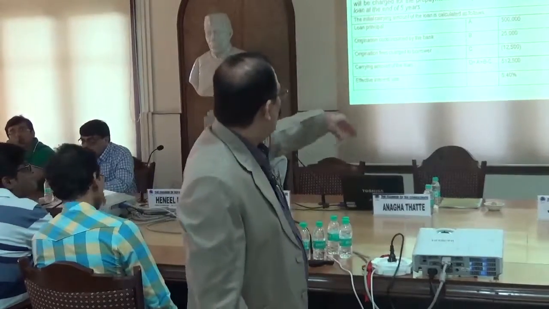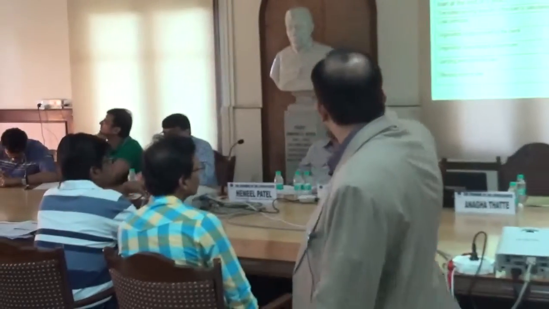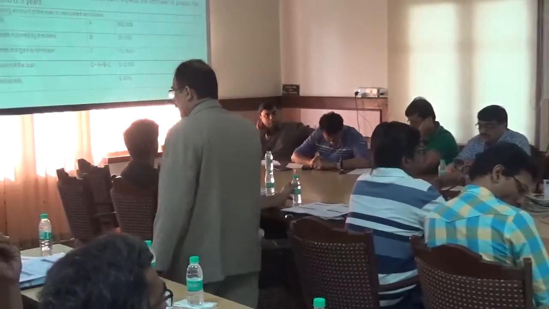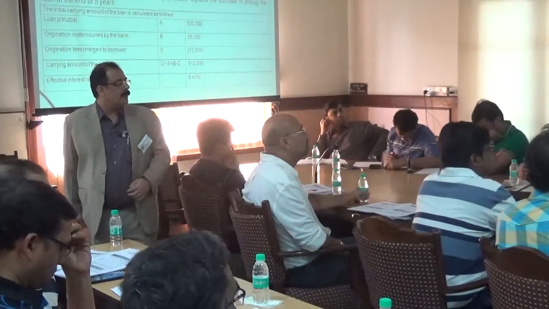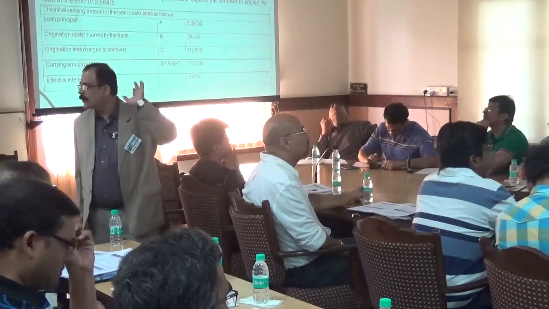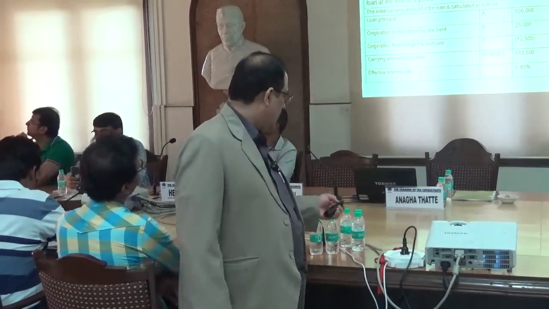So what it does is, when you are starting, the initial carrying amount, or initial amortized cost amount, of the loan: I disbursed 500,000, then 25,000 cost I incurred, 12,500 I received. So the initial starting amount, the carrying amount of the loan, is 5,12,500. In our current Indian scenario, we have started with 5 lakhs.